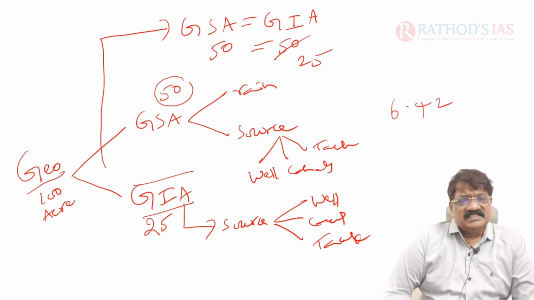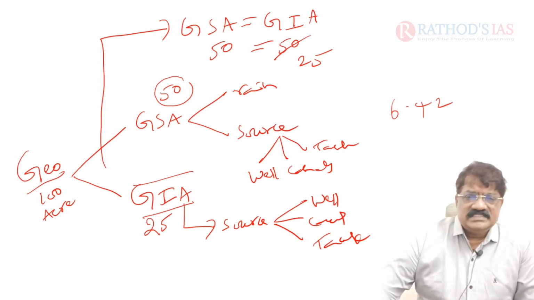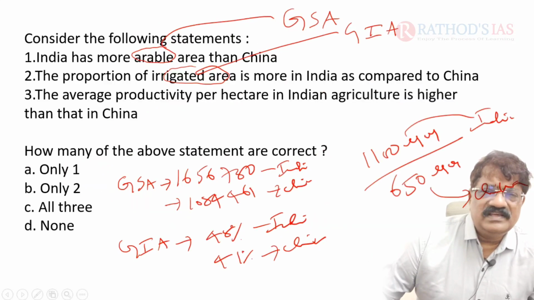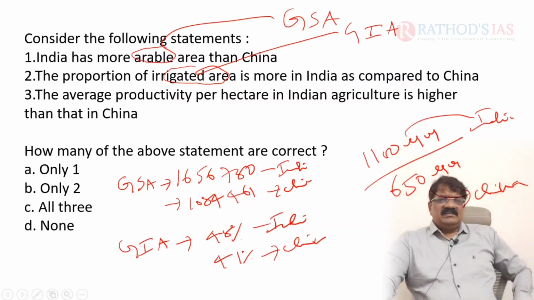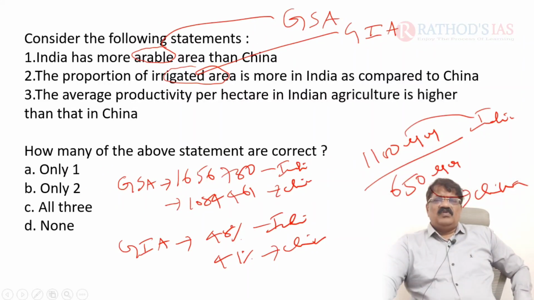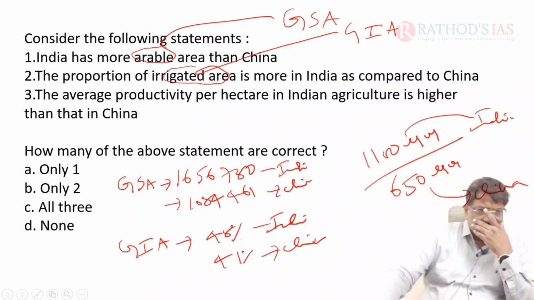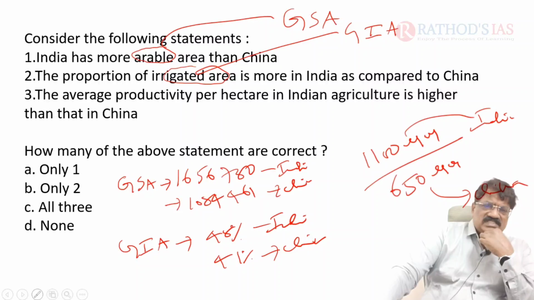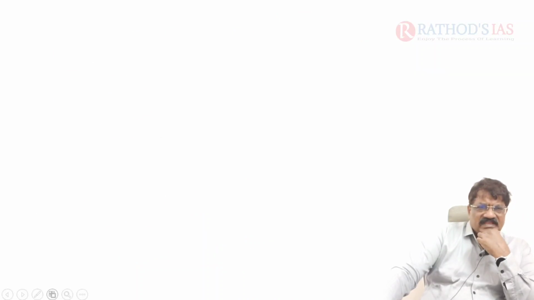This is something about the question. Here India has more GSA than China, correct. India has more GIA than China, correct. How many statements are correct? Only 2. Here B is the answer. I think it's clear. So this is the question.